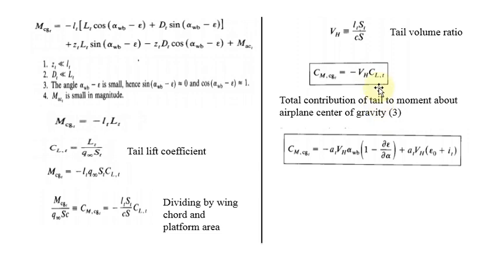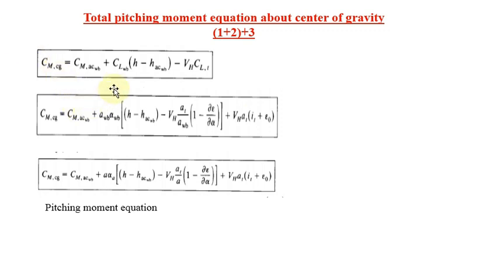Like our previous case, we are replacing the coefficient of lift with the slope equation, and with the slope equation we will get another form of equation. So these two equations are called the total contribution of the tail to the moment about the airplane center of gravity. These are all three equations. So now we are deriving equations 1, 2 and 3. Now we are going to derive the total pitching moment equation about the center of gravity of the airplane.